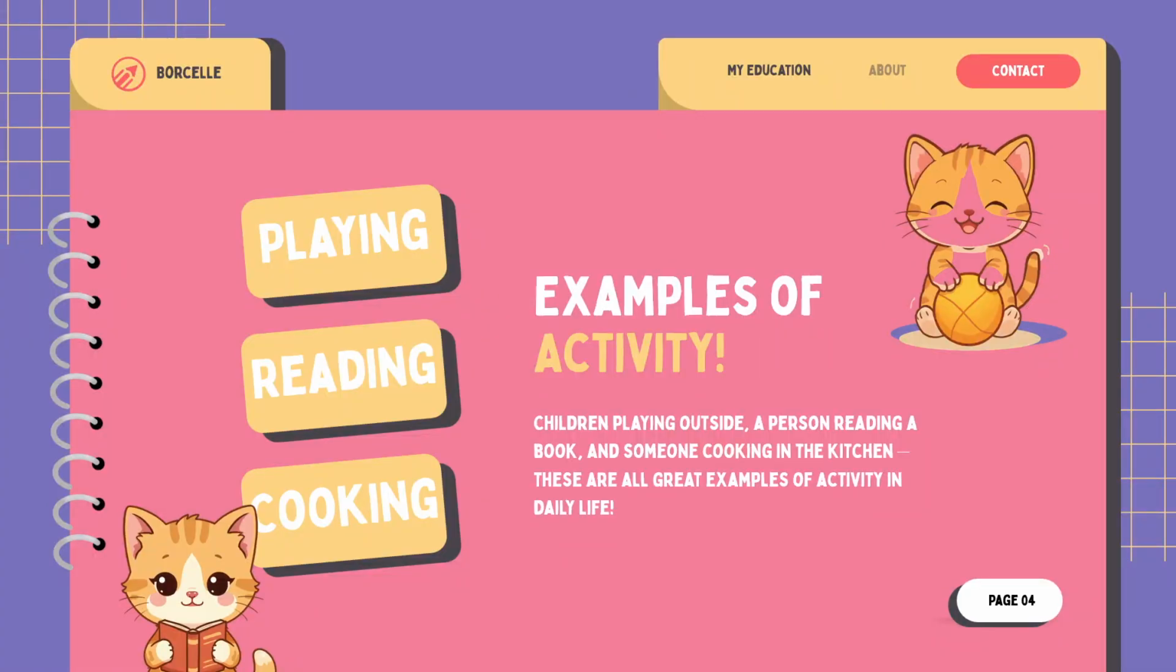Let us look at some examples. Children playing in the park is an activity. A person reading a book is an activity. Someone cooking food in the kitchen is also an activity. There are many activities around us.